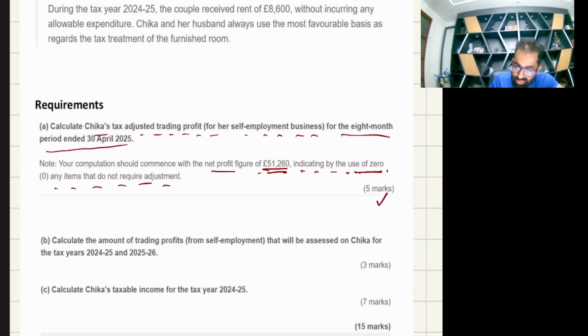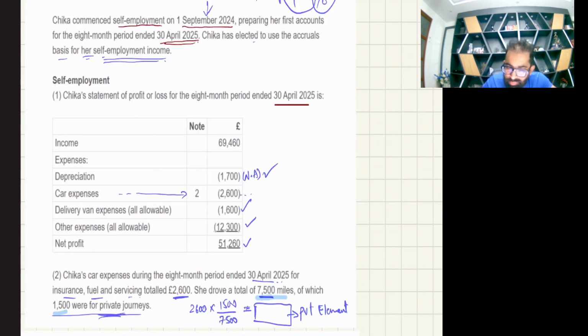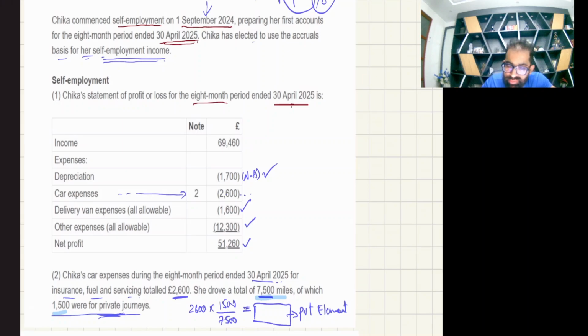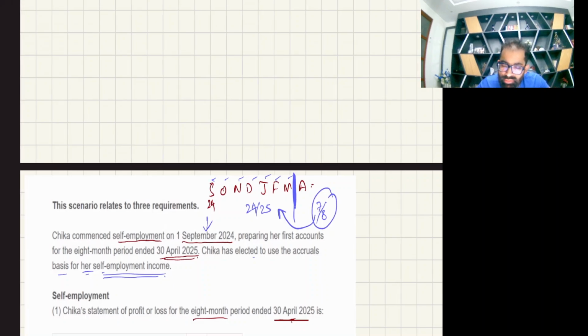Now the next thing is to calculate the amount of trading profits for self-employment that will be assessable on Chika for tax years 24-25 and 25-26. Easy requirement, relax. First of all, this is your 8 months accounting period, ending on 30th April 2025, starting in September.